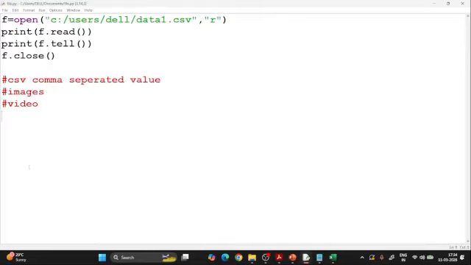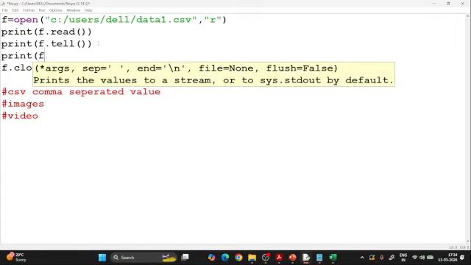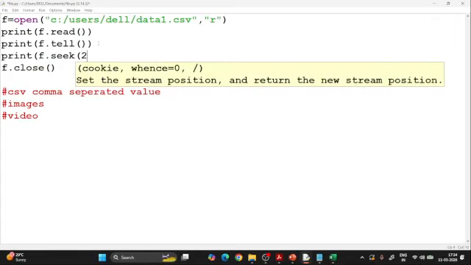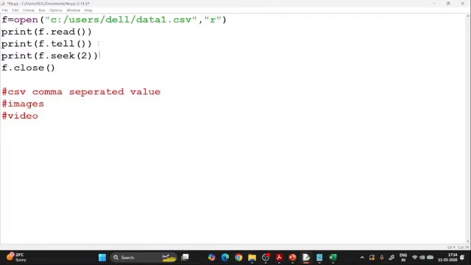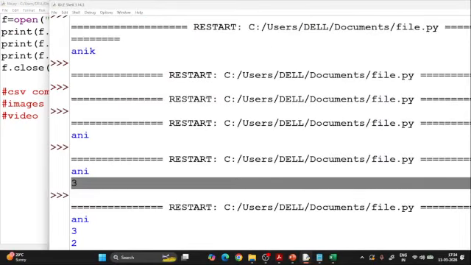Now seek, as I told you, is a thing which is going to move the file pointer to a specific position. So I want to move it, for example, this time again, so I say print f dot seek, very easy. So I say 2, for example, this is the second position, and if I just try to run the code, this time it will display 2 things, 3 and 2, second position it is, right?